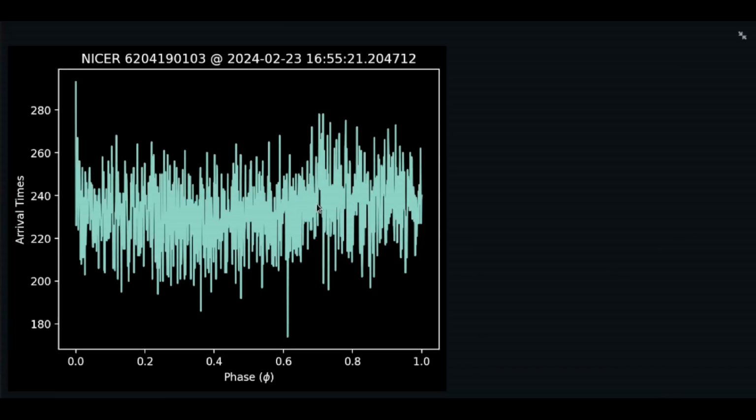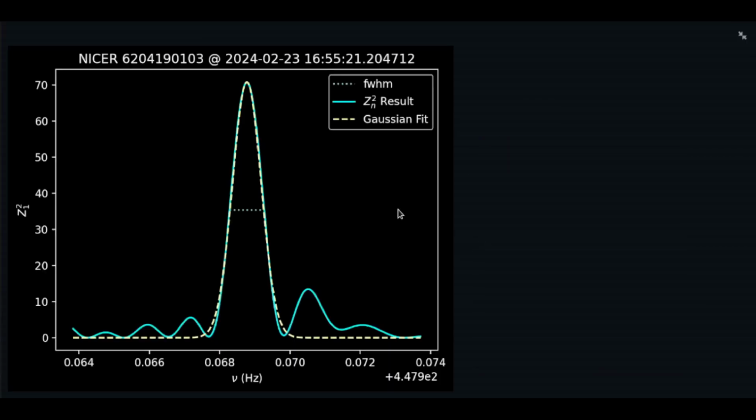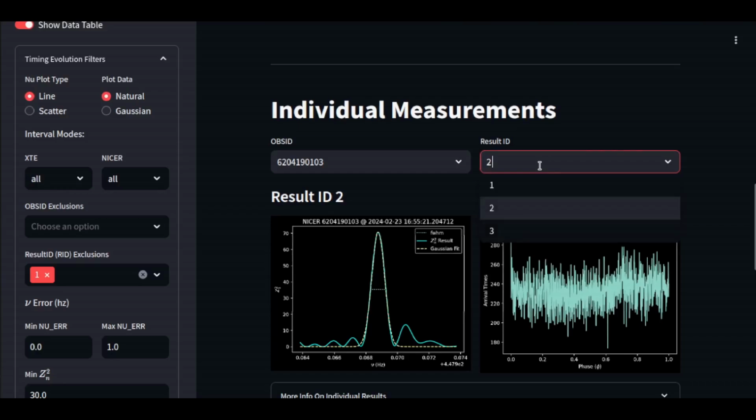And if we look at the phase resolved light curve, you can see that there's a little bit of wiggle going on in here, but there's not a lot. So I probably wouldn't say this is evidence of pulsation. Rather, simply just from this plot right here, we've got evidence of oscillations. Okay, so we'll keep that result in there.